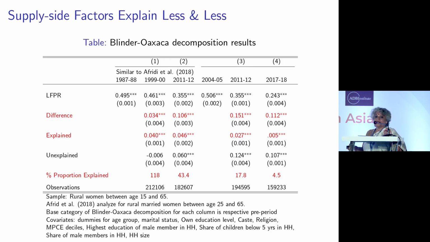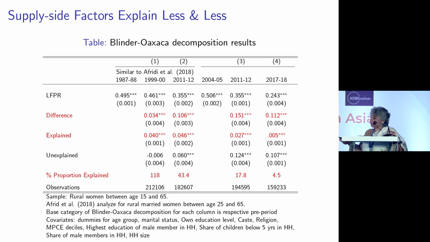That line tells you what proportion of the decline is explained by the changes in women's own characteristics. In other words, the fact that they are better educated, their families are getting richer, number of children, and so on. As you know, fertility rates have also declined over the period.